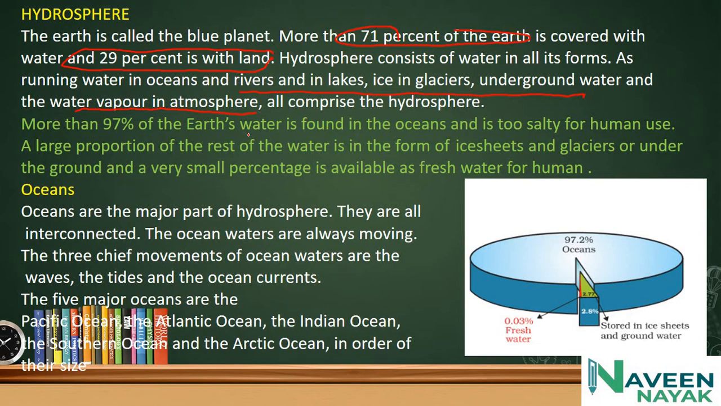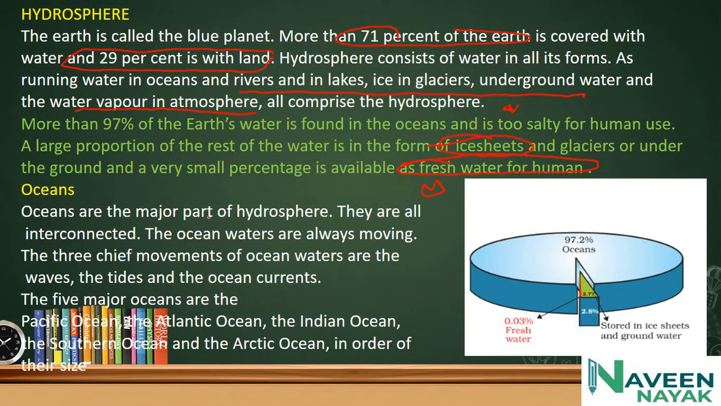More than 97% of Earth's water is found in the ocean and it is too salty for human use. We won't use ocean water because it is too salty, and if we drink that water, it will damage our kidneys. A large portion of the rest of the water is in the form of ice sheets and glaciers or underground, and a very small percentage is available as fresh water for humans, and this fresh water also gets polluted by factories or companies.